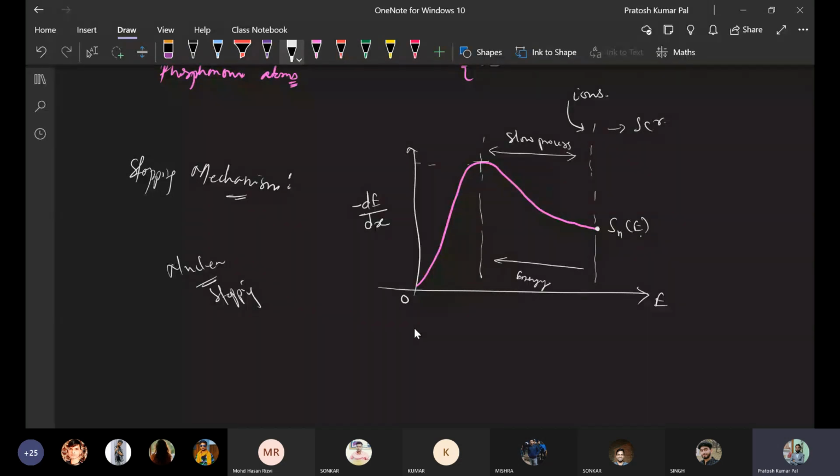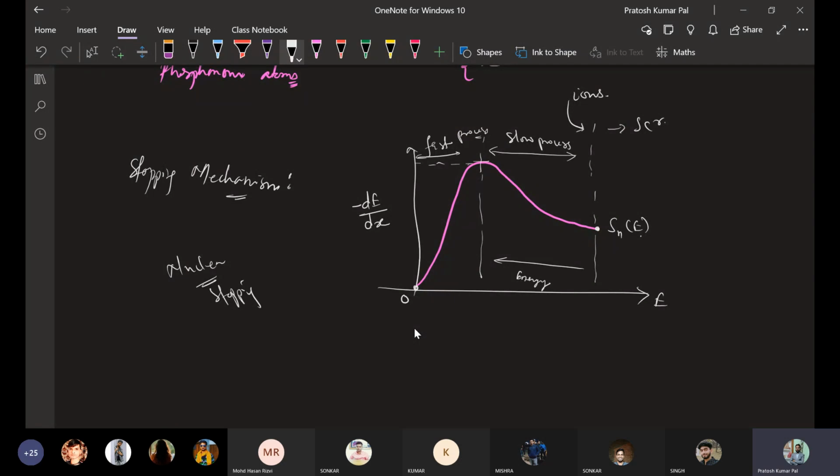Once it has reached, it will suddenly lose its energy, as the complete energy that the ions are having will reduce to a zero value. So okay, this is, you can say, a faster process. We call it the fast process. So once it is going to reach the highest, it will go to zero in the fastest way. Okay, so this is how the energy is going to reduce.